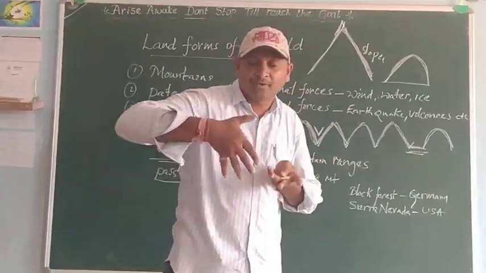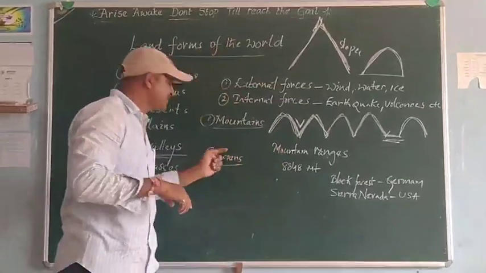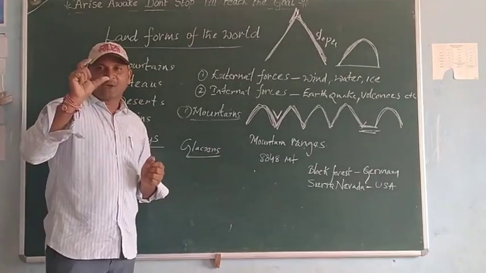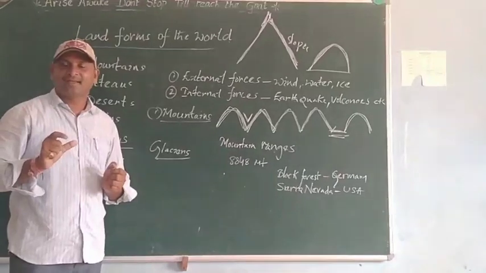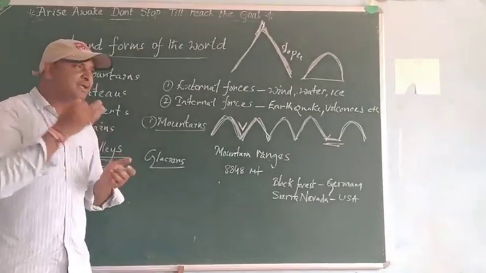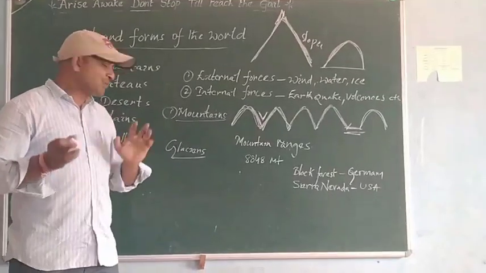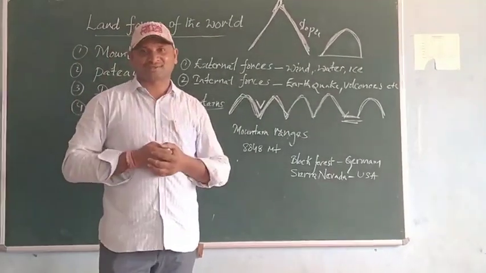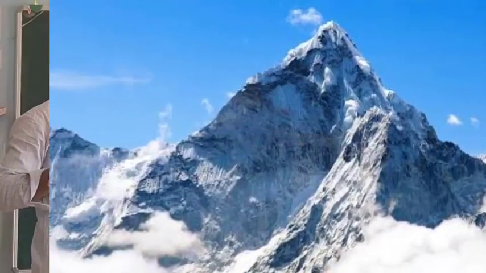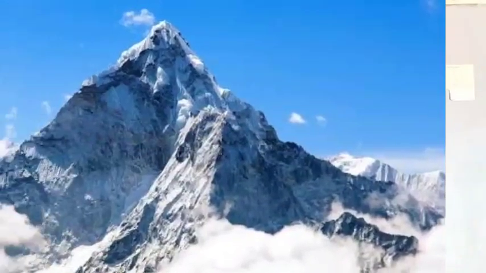Rivers originate from these glaciers. They melt, giving water to the rivers throughout the year, so these rivers are called perennial rivers. We can find glaciers in almost all the mountain ranges in the world.